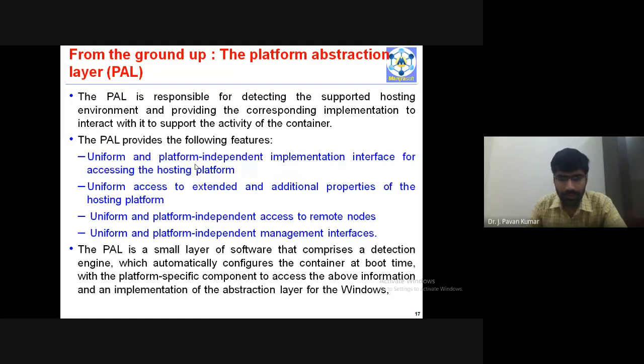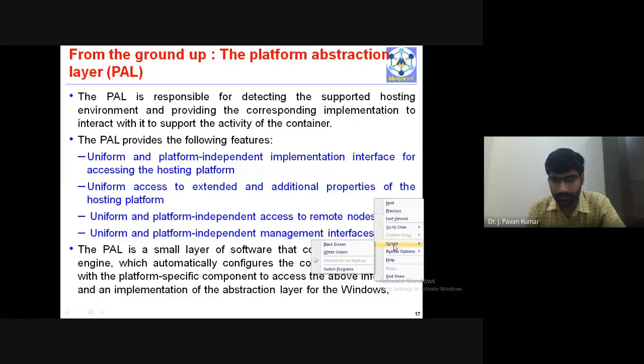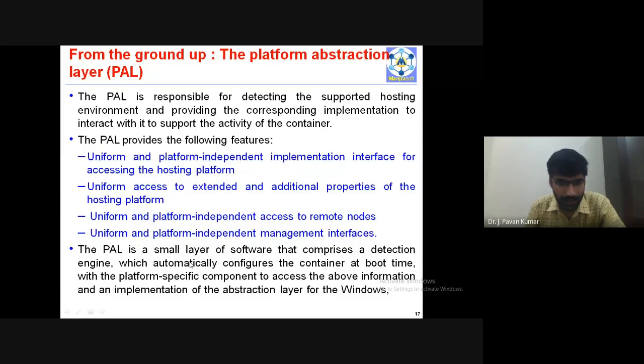And we have discussed one thing here. We will have a detection engine which automatically configures the container. This detection engine will configure the container at boot time with the platform specific component to access whatever information it requires.